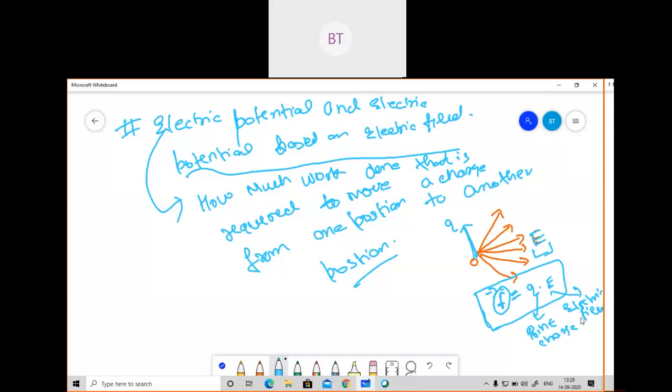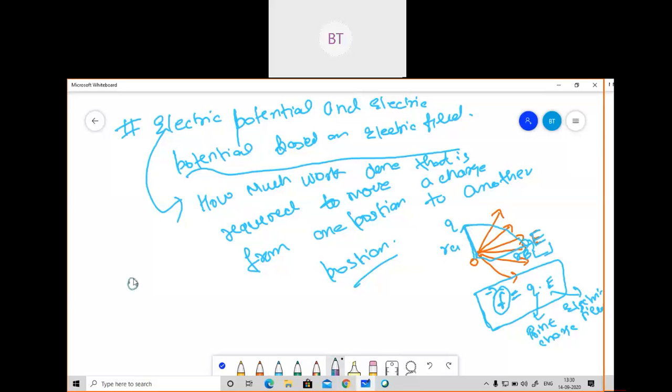Let's suppose this is our RA, and here I am taking this as RB. Suppose some work is involved in moving the charge from this point to this point. I'll make one more diagram here.